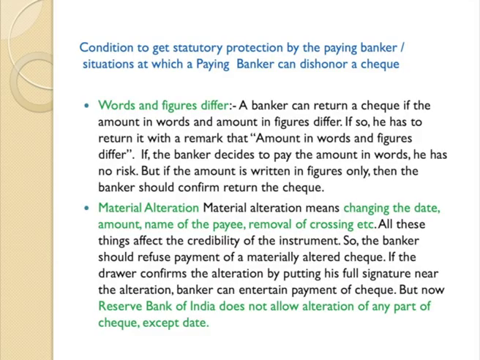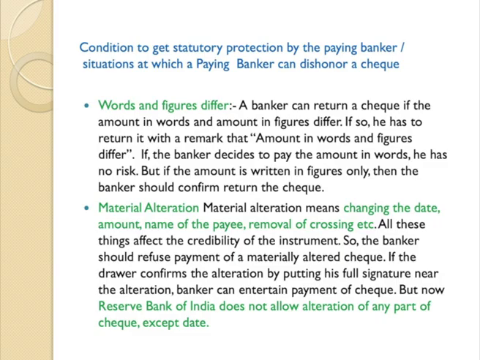After we have learnt all these things, let us also learn few other conditions to get statutory protection. Another condition what the paying banker has to verify, my dear students, after the signature is the words and figures. If it differs, if you have written words rupees 10,000 and the figure is 1,000, in that particular case also the banker can return a check if the amount in words and the amount in figure differ. Word is 10,000, figure is 1,000. If it differs, even then the paying banker can stop the payment, he can reject. Amount in words and figure differ should be verified.